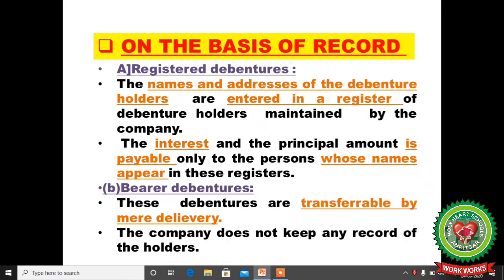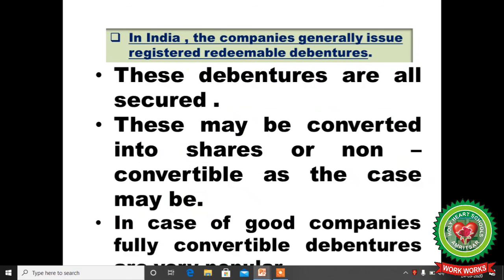Now on the basis of record, like registered and bearer. Registered means whose name, address, everything is registered with the company. The interest and the principal amount are payable to the person whose name appears in this register. Bearer means these debentures are transferable by mere delivery. No name or address of the debenture holder is registered with the company. The company does not keep any record of the holders.